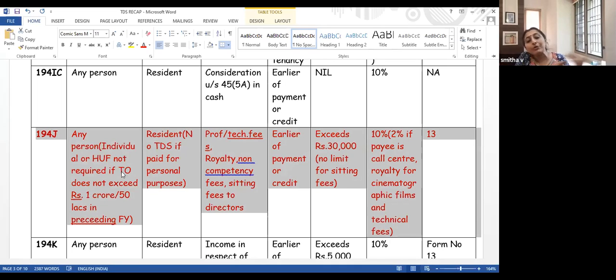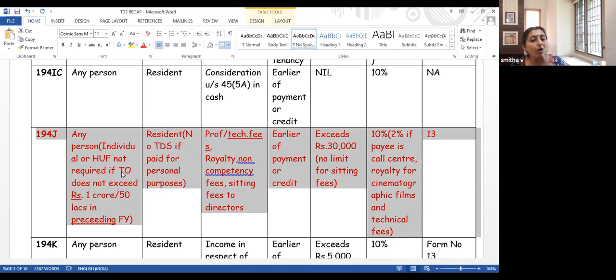If the turnover in your just preceding financial year does not exceed 1 crore or 50 lakhs. Let's take an example. My audit fee, all these payments are covered under section 194J. I am auditing for a sole proprietor, an individual.